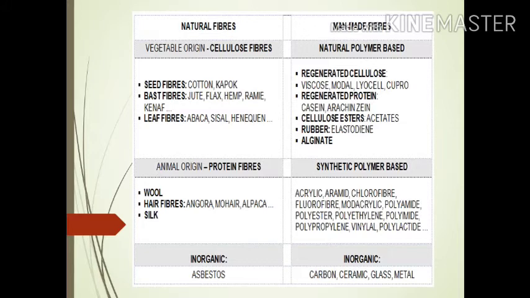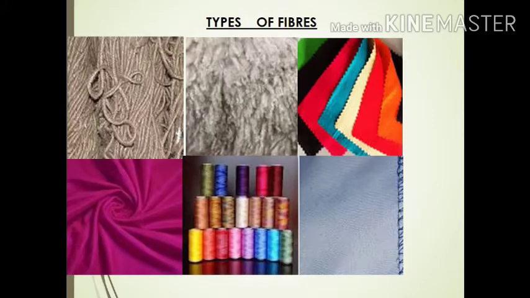Natural fibers are also the bast fibers and leaf fibers. Examples: abaca, sisal and henequen. The various types of fibers and the products are shown in the given figure. Please refer to the figure.